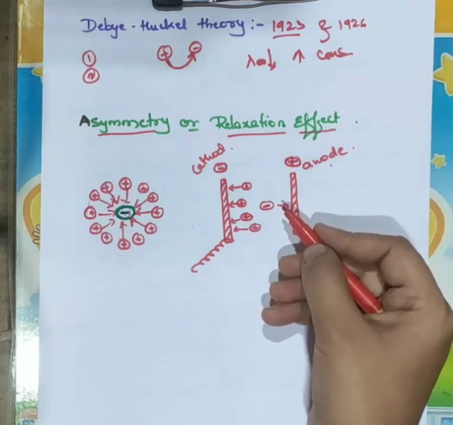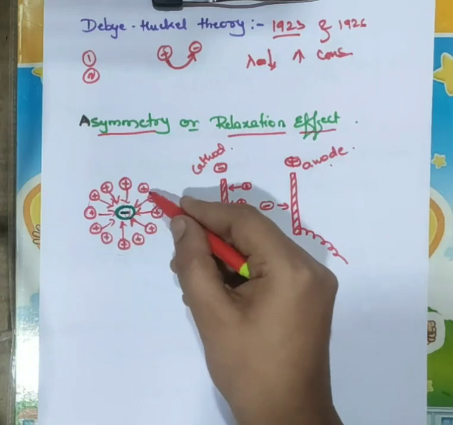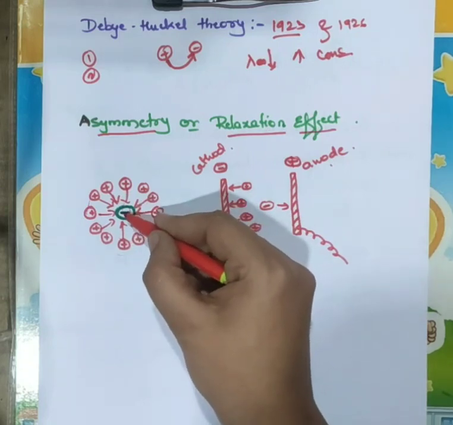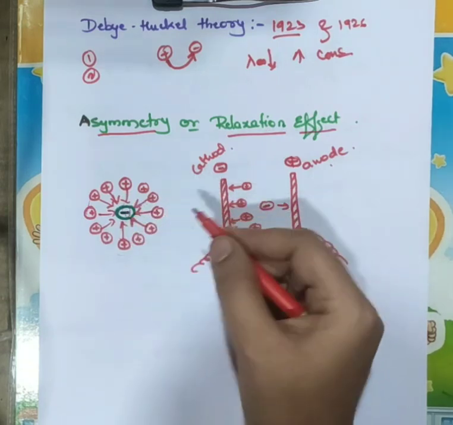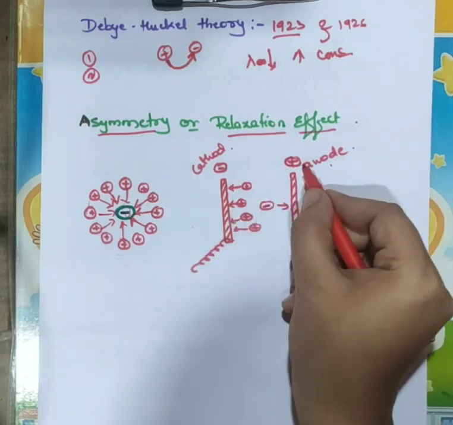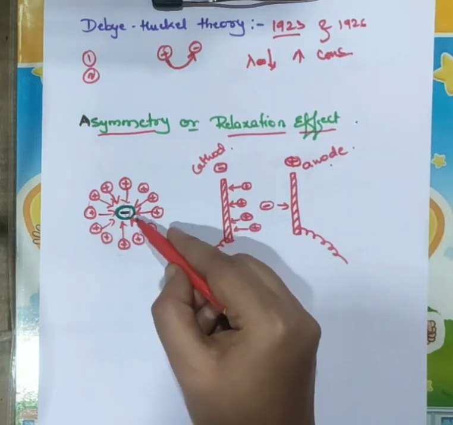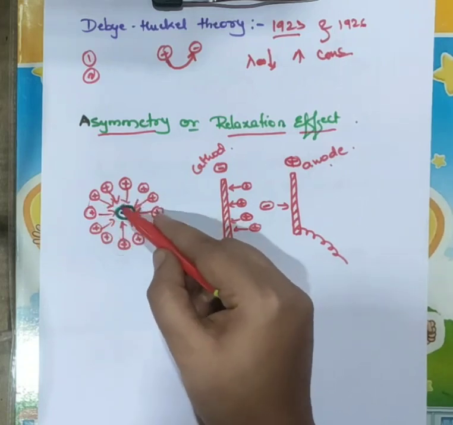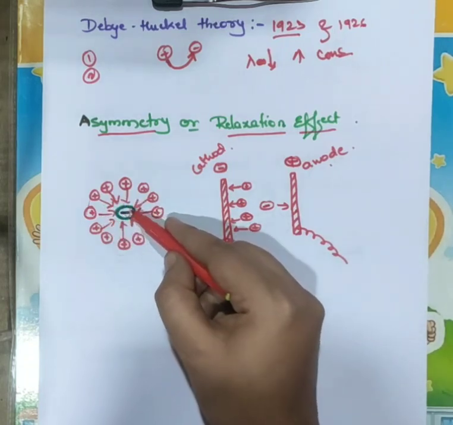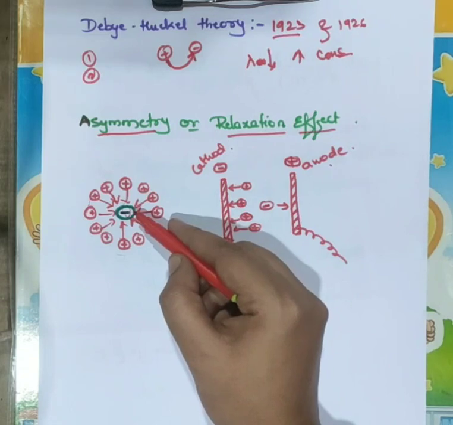Hence the ionic atmosphere around this central negative ion will be destroyed, because this negative ion moves towards the anode after the application of electric field. Therefore the positive ionic atmosphere around this central ion will be destroyed, right?